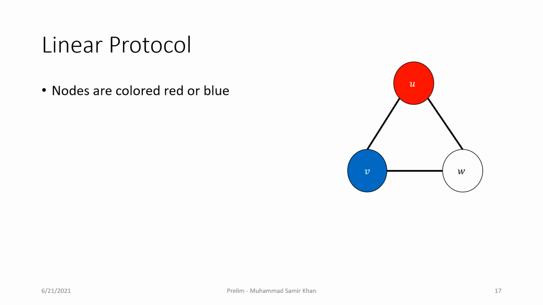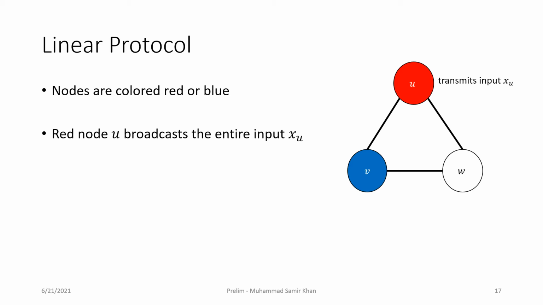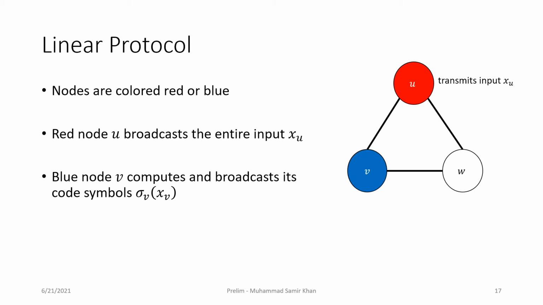In our protocols, nodes are either colored red or blue. Red nodes transmit their entire input to their neighbors. So in this example, node u is colored red, so it's going to transmit its input xu to both of its neighbors. Blue nodes, on the other hand, compute their corresponding code symbols on their input, and then they transmit these code symbols to their neighbors. So node V, in this case, is colored blue, so it's going to compute its code symbol sigma V on its input xv, and it's going to transmit these code symbols.